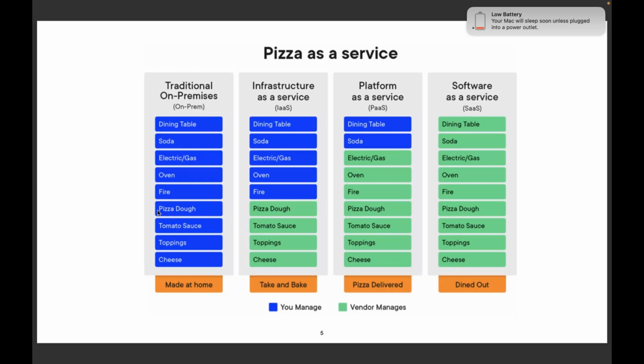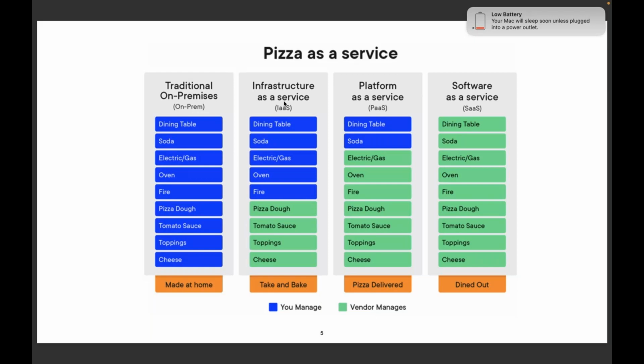Now, in infrastructure as a service, what do you manage and what does the vendor manage? By vendor, we mean cloud providers, be it AWS, Azure, or GCP, or any other cloud. So the vendor manages these things for infrastructure as a service.